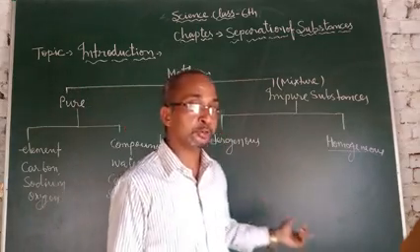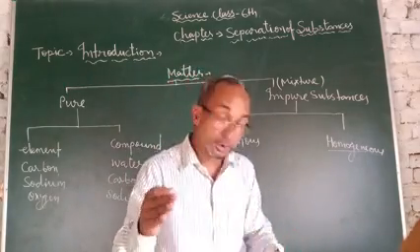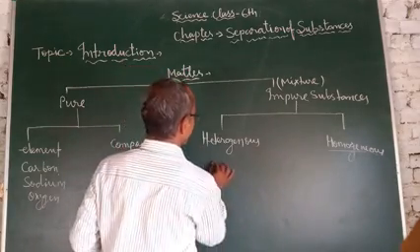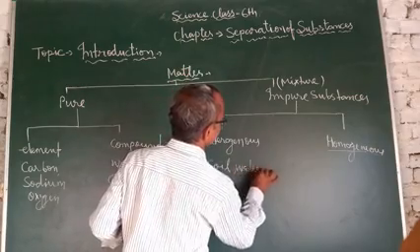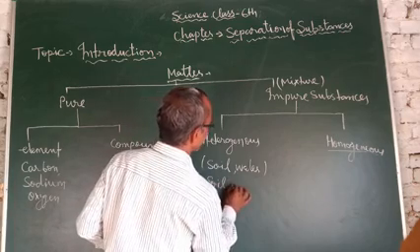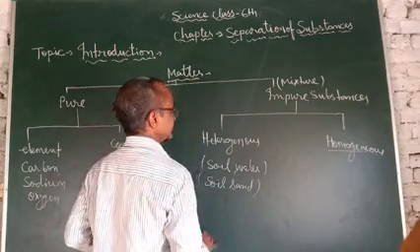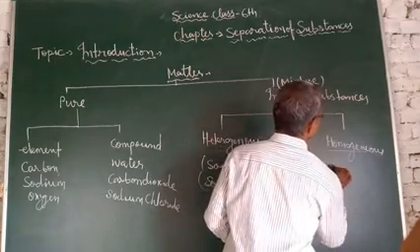In heterogeneous mixtures, the component particles are visible, for example soil and water, soil and sand. And homogeneous mixtures, for example seawater.